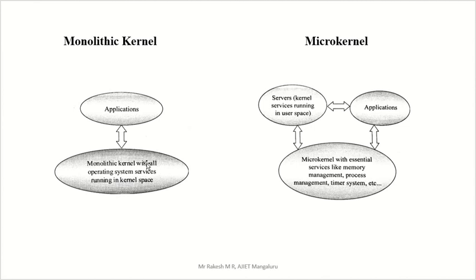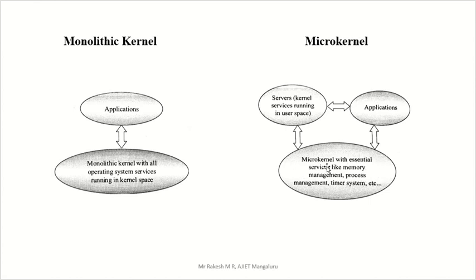But what about microkernel? We have here application, we have here OS, we have here hardware. Now microkernel means what? The name itself, micro means small. So microkernel has essential services like memory management, process management, file system, etc. All of these are essential.